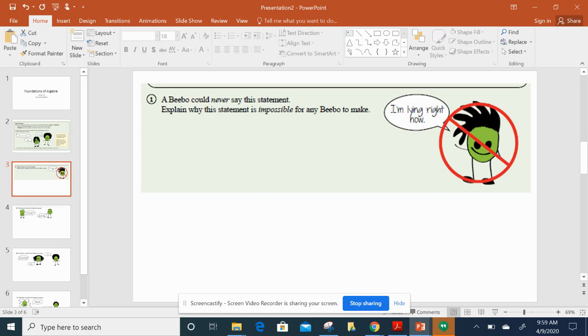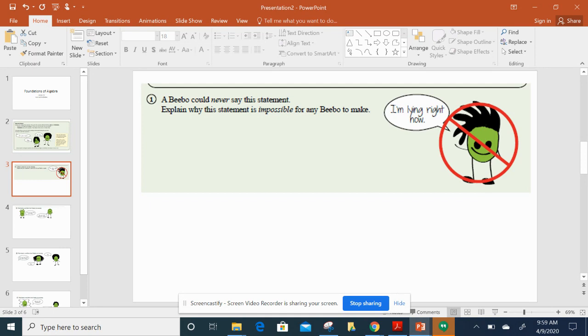Now let's talk about a liar. Could a liar ever make the statement, I'm lying right now? Since a liar always lies, by saying I'm lying right now, they'd actually be telling the truth, which is against their nature. And so therefore, a liar would never be able to make that statement. So this is a statement that's impossible for a Bebo to make.